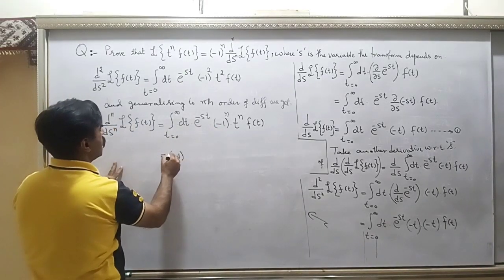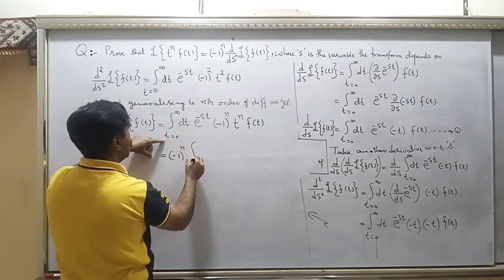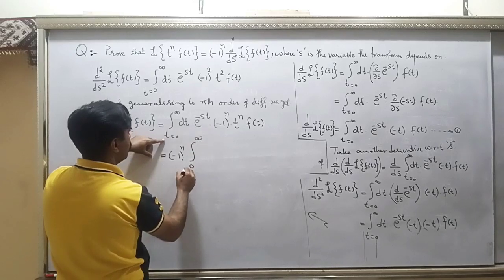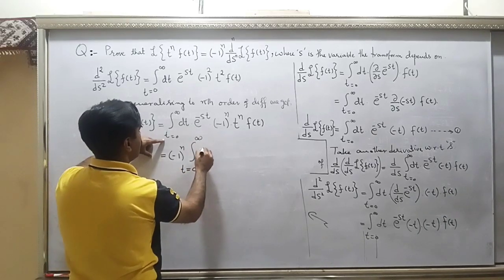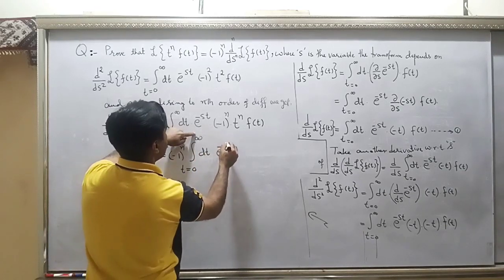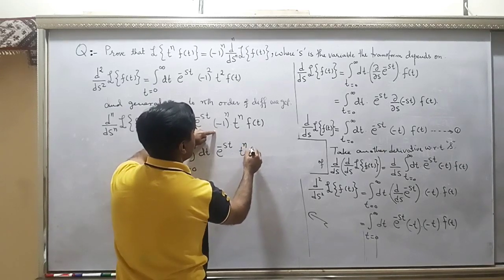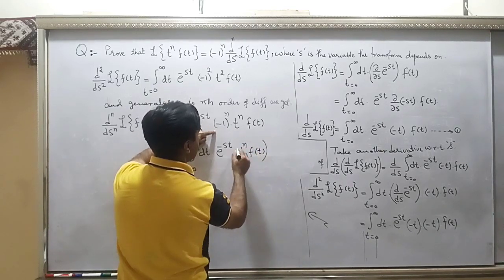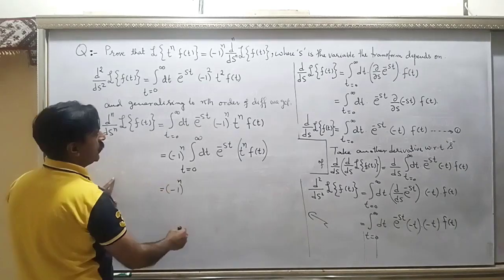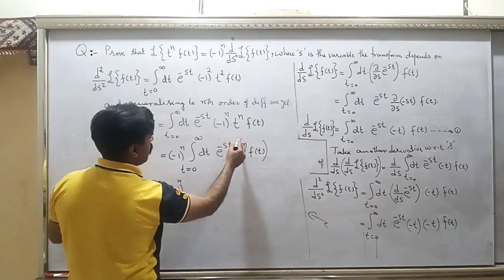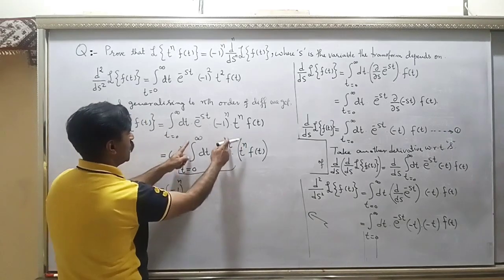Now, minus 1 to the power n can be taken out because it is a constant and does not depend on t, and you are left with the integration from 0 to infinity on t, dt e to the power minus st into t^n f(t). Look, what is this piece? This is your Laplace transform operator.